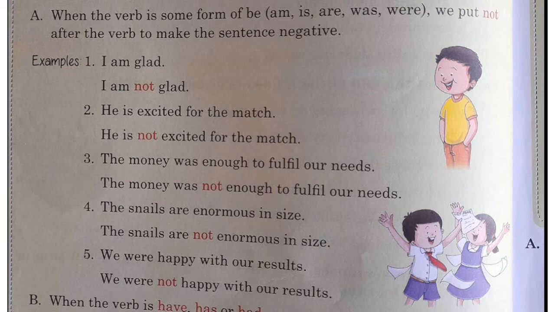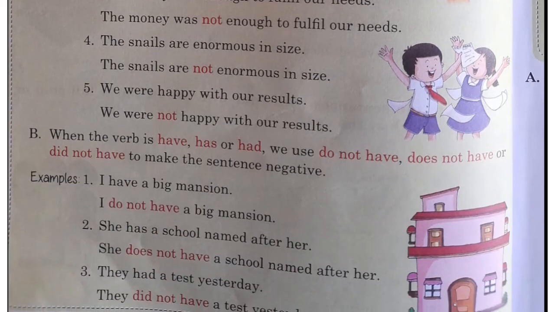In this sentence, the be form is was. After the be form, we write not. The snails are enormous in size. In this sentence, the helping verb, the be form of the verb, is are. After are, we write not. The snails are not enormous in size. We were happy with our result. We were not happy with our result. In all these sentences we put not after the be form to make the sentence negative.